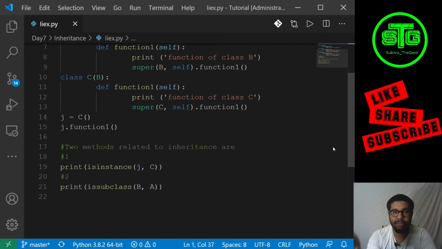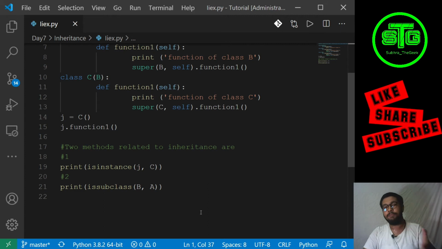isinstance, what does isinstance check? isinstance checks whether an object is an instance of the class. So this J is the object of class C. Say for example, at a certain point we need to check if this object is an instance of class C. So we can directly do that with the isinstance method. It's a Boolean method. It returns either true or false. So if J is an object of class C, it will return true. If it's not, it will return false.